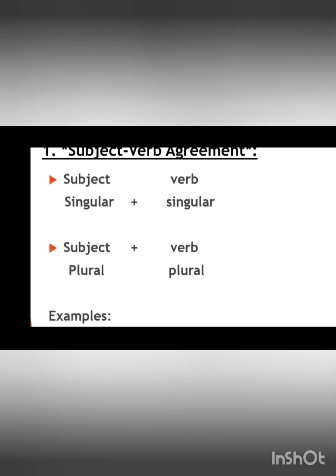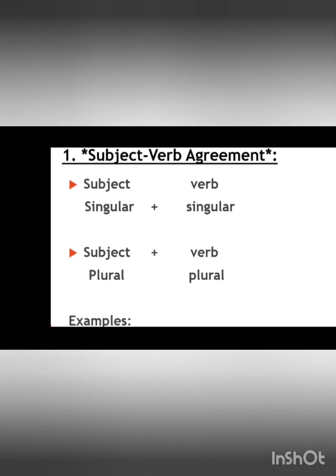So what we have discussed here, if the subject is singular, it will be verb singular. If the subject is plural, it will be verb plural. And we also know that verb singular means we are going to add s or es at the end of the verb, right? That is called verb singular. Whereas verb plural means we are not going to write s or es at the end of the verb. We just write the verb itself. For example, if the verb is bark, we are going to write the verb bark itself in the subject plural.